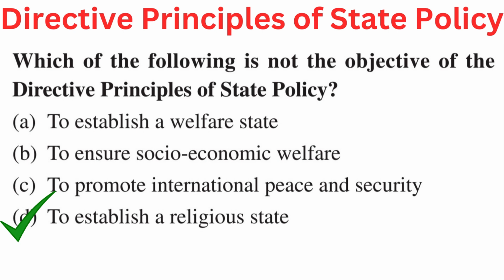Your question is, which of the following is not the objective of the directive principles of state policy? Your options are A. To establish a welfare state, B. To ensure socio-economic welfare, C. To promote international peace and security, or D. To establish a religious state. Right answer is D. To establish a religious state.